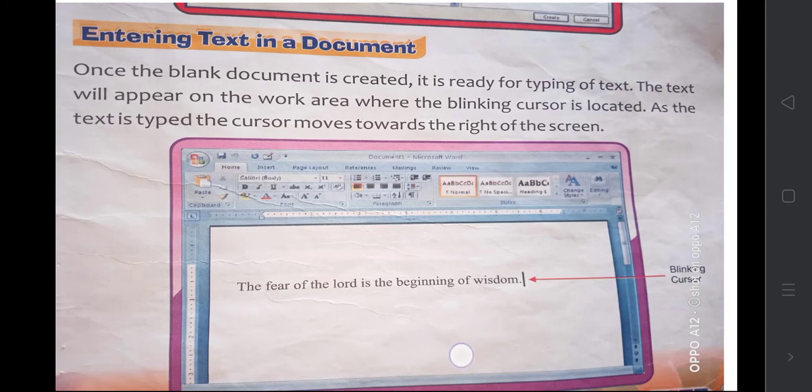Entering text. How to enter text? Once a blank document is created, it is ready for typing of text. The text will appear on the work area where the blinking cursor is located. See, this is the cursor. I have typed this: The fear of the Lord is the beginning of wisdom. In the initial stage the cursor will be here. As long as you type, the cursor will keep moving. If I stop here and continue again, the cursor will move from here onward. Okay, understand? Hope you all have understood.